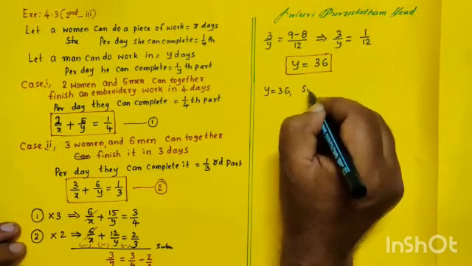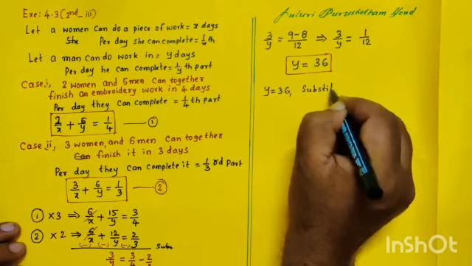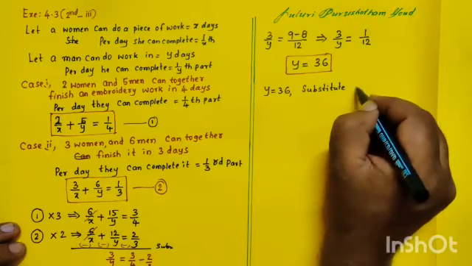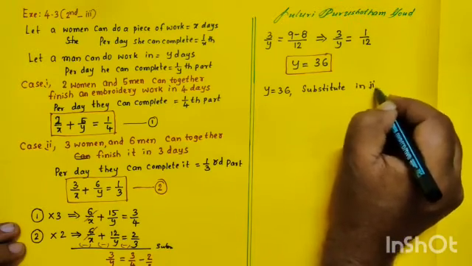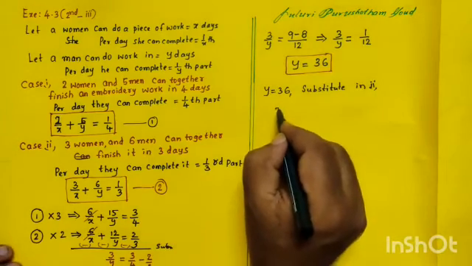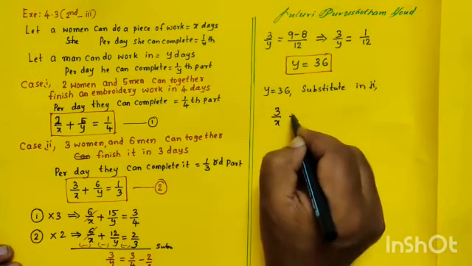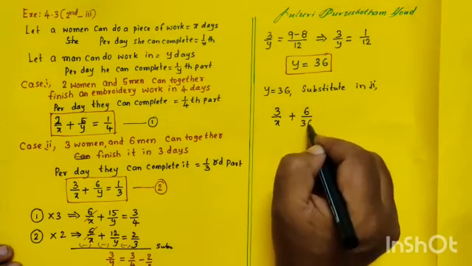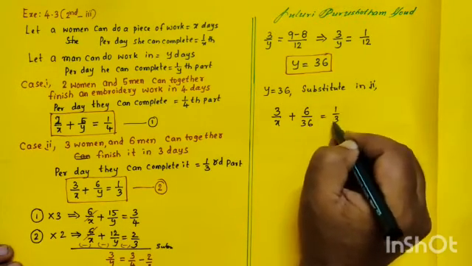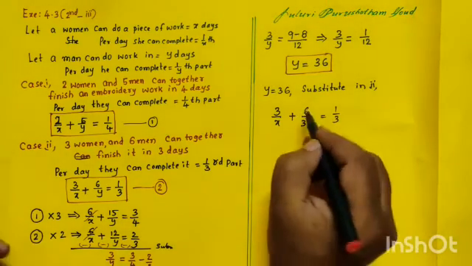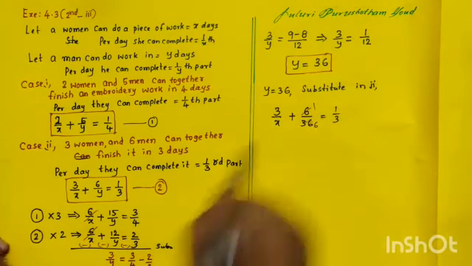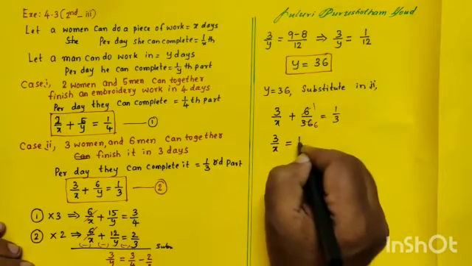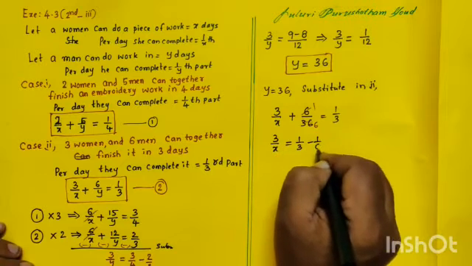Substitute in either equation 1 or second equation. Substitute in, for example, the second equation. Okay, your second equation is what? 3 by x plus 6 by y. Instead of y you have to write 36, is equal to 1 by 3. So what happened, Anna, here? 6 ones are 6, 6. So that 3 by x is equal to 1 by 3 minus 1 by 6.